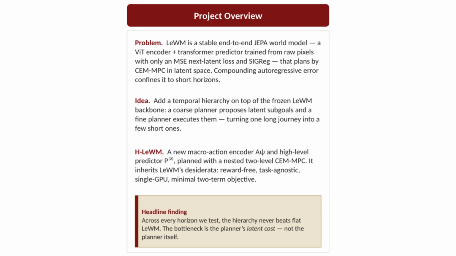LeWorld is a stable end-to-end JEPA world model which contains an autoregressive error for long horizon. The idea to solve this is to add a hierarchy on top of the frozen LeWorld model. In fact, we will add a macro action encoder and a high-level predictor with two nested MPC, and we will obtain a hierarchical, reward-free, task-agnostic, single GPU model. We found that hierarchy never beats a flat one, and the bottleneck is the planner latent cost.